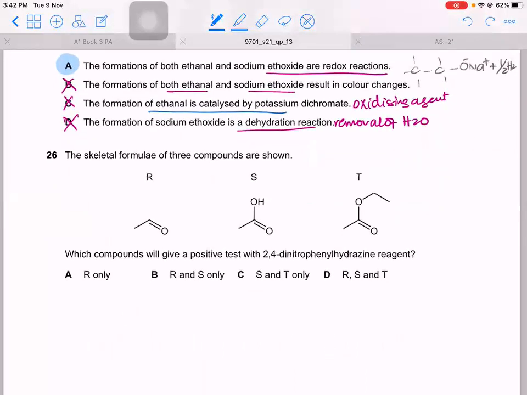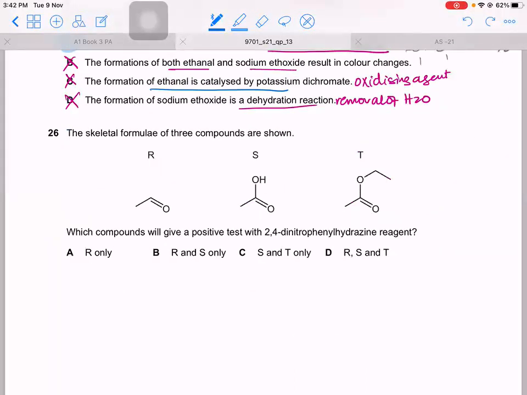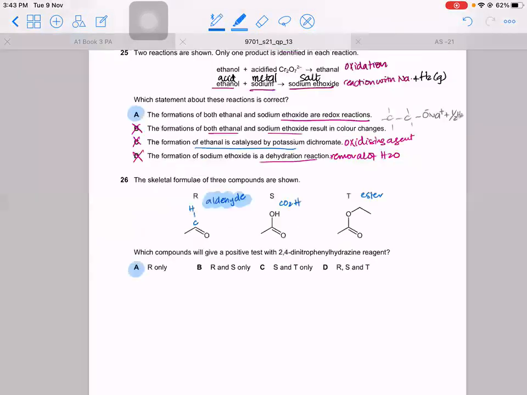26. Skeletal formula of 3 compounds are shown. So this one right here is what? A carbon with a C double bond O, and the rest of it is H. So this is an aldehyde. Let's see S. S is carboxylic acid. Let's see T. T is C double bond O with a single bond O. This is an ester. Which compound will give a positive test with 2,4-DNPH? That will be just aldehyde, R.